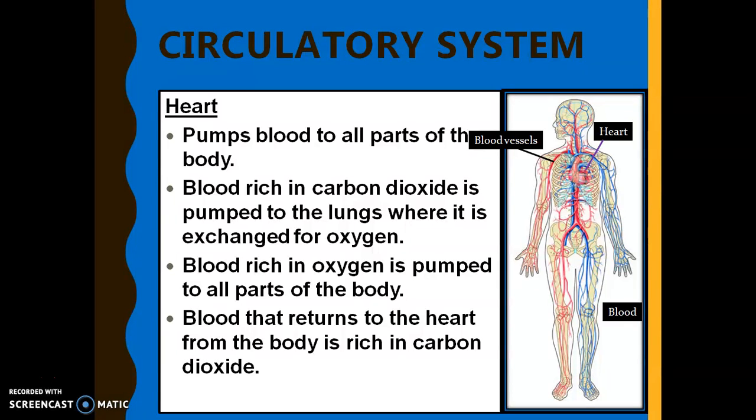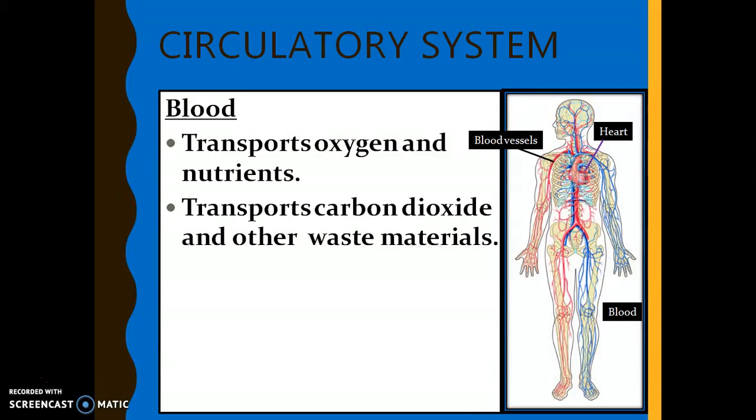Let's go to the next system, which is the circulatory system. You need to know that our heart pumps blood to all parts of our body. The blood rich in carbon dioxide is pumped to the lungs, where it is exchanged for oxygen. Blood rich in oxygen is pumped to all parts of our body, and blood that returns to the heart from the body is rich in carbon dioxide. So blood transports oxygen and nutrients to all parts of our body, as well as carbon dioxide and other waste materials.